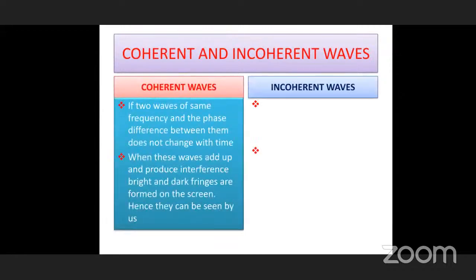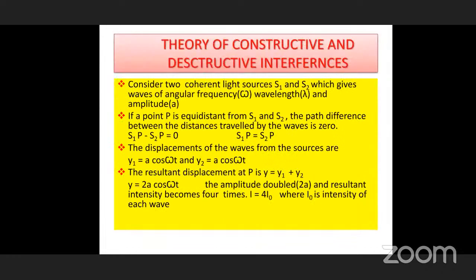And also we have discussed coherent and incoherent waves, what is a coherent wave and what is an incoherent wave. The main feature of coherent waves is two light waves with the same frequency. The important thing here is that the phase difference with time is constant. Always the phase difference is constant.